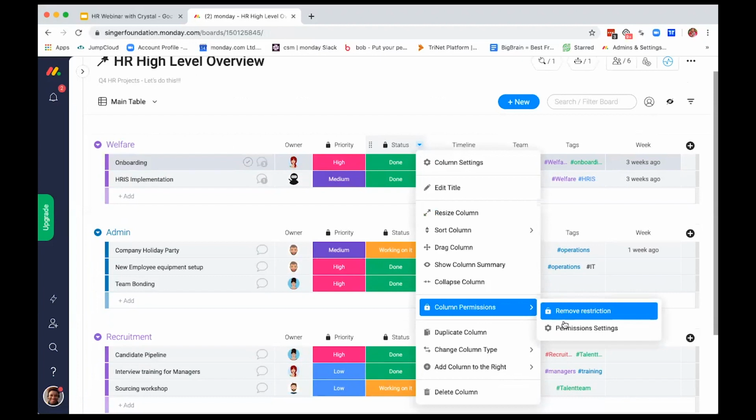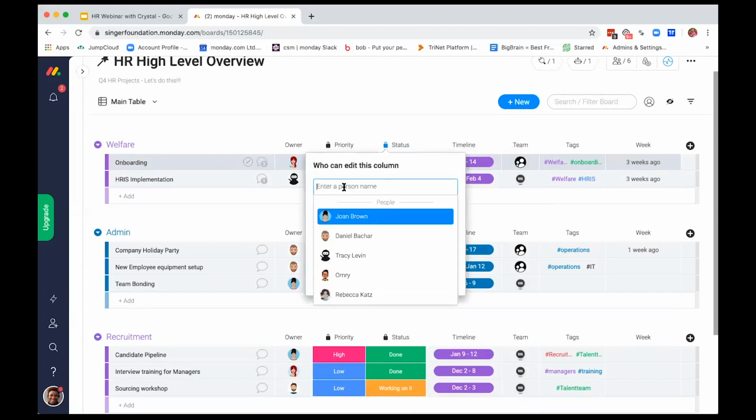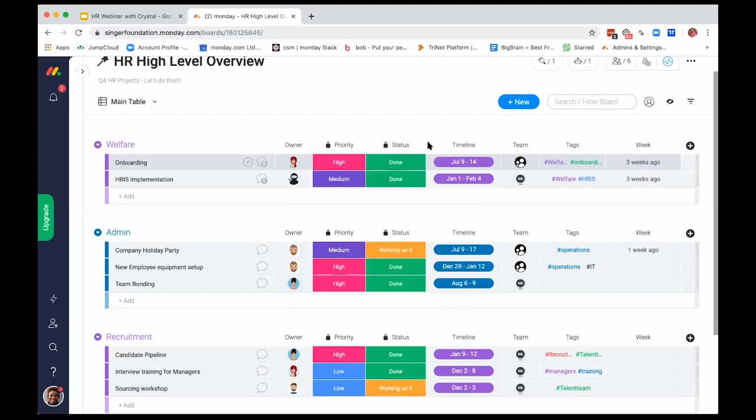I can either remove the restriction or create some permission settings. And then I can actually type in the names of the users that I have on my account and add in or remove people that I would like to only be able to edit this information. So the entire team won't have access to it, just me and a few other colleagues, so that we can pretty much optimize who gets to see what and who's optimizing what.